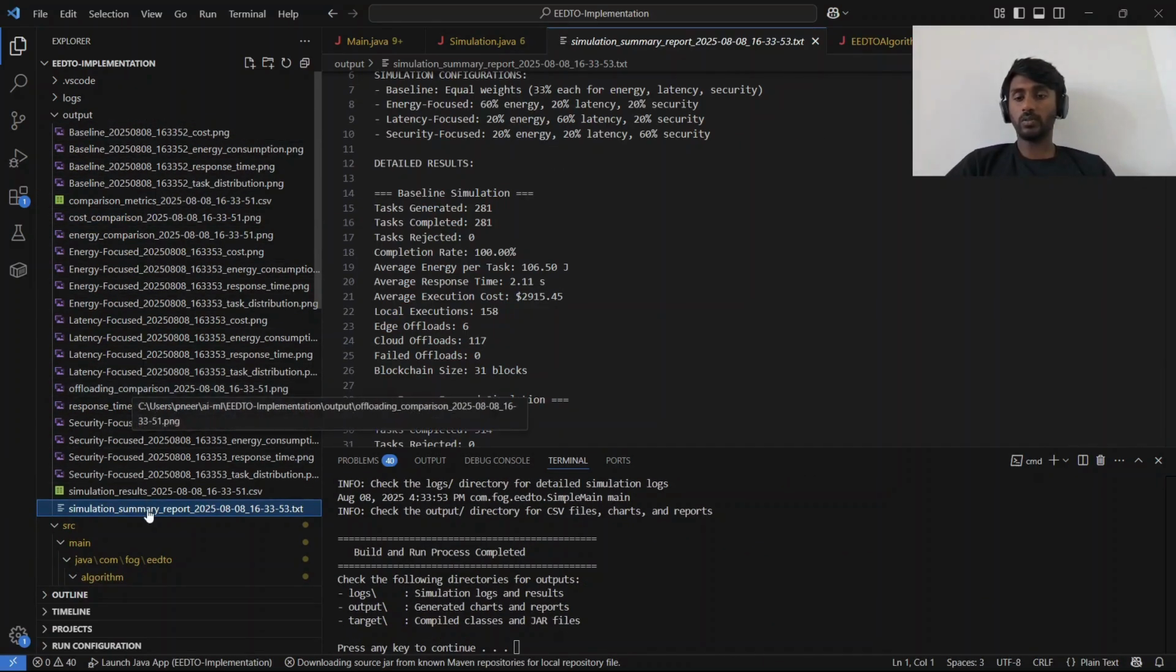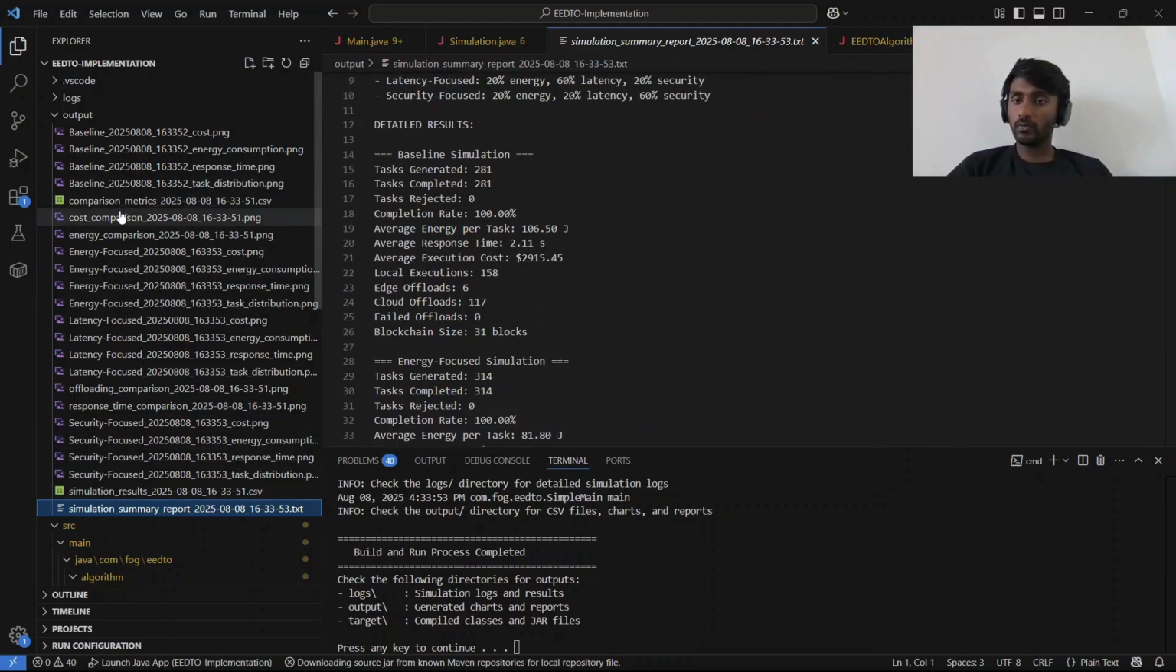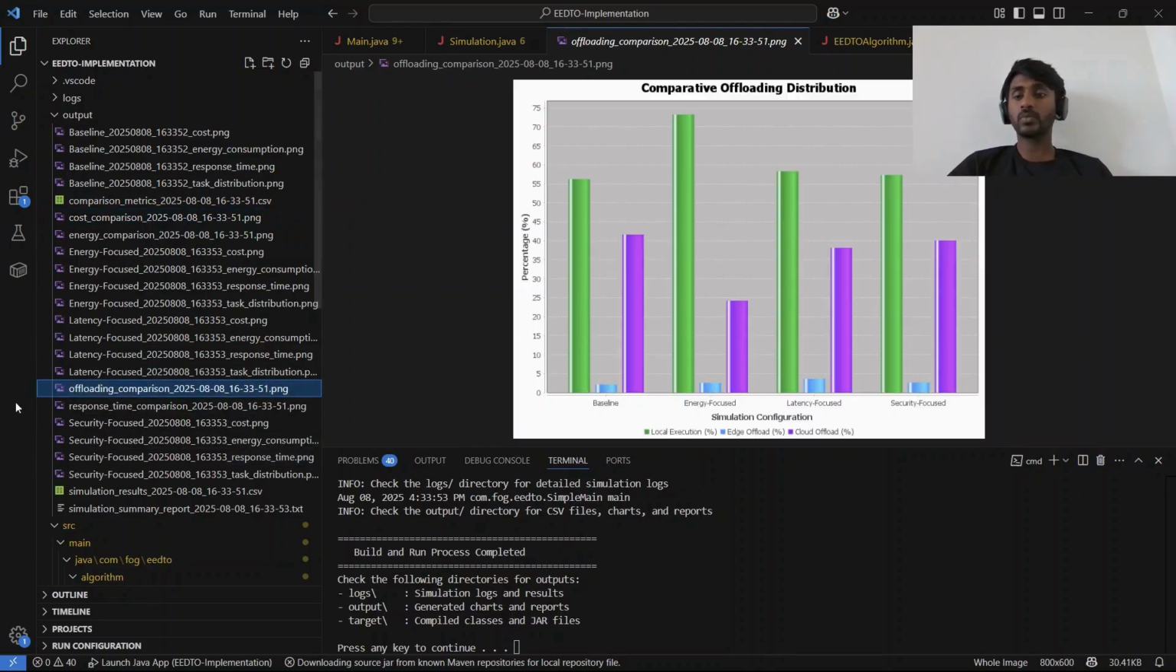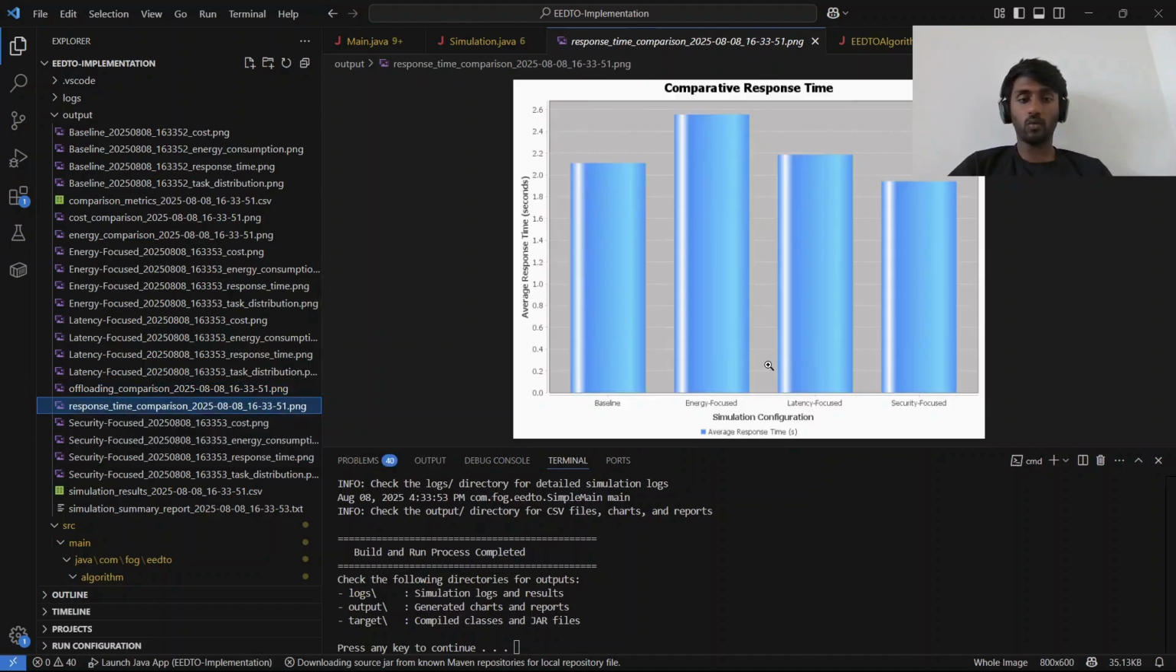After the simulation is run, a simulation summary report is generated for all the four configurations. We can see the number of tasks generated, number of tasks offloaded to the edge and cloud, the average energy used, and the number of blocks created. And these are all the different plots based on the parameters. Here you can see the cost comparison chart for the baseline, energy focus, latency focus, and security focus. Similarly, the offloading comparison and the response time comparison of all the four configurations are shown here.